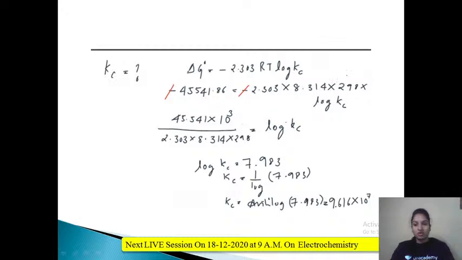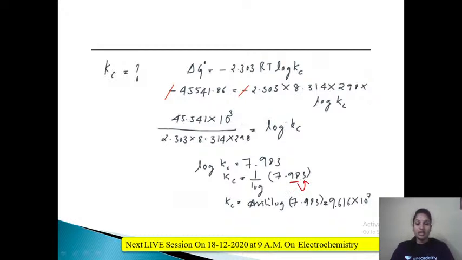Okay, so bring all these terms on the other side, divide by 2. If you divide by 2, you are going to get 7.983. Log Kc is equal to 7.983, but I want only the Kc value. So I'll shift this log to the other side, it will be 1 by log. The numerator will go into the denominator, so it will be 1 by log. 1 by log is nothing but anti-log. So anti-log 7.983 is nothing but this power, whatever is there before the decimal. Before the decimal only 7 is there. So the 7 will go into the power, okay, and go to 0.98 and see 3. Go to the anti-log table, not the log table.